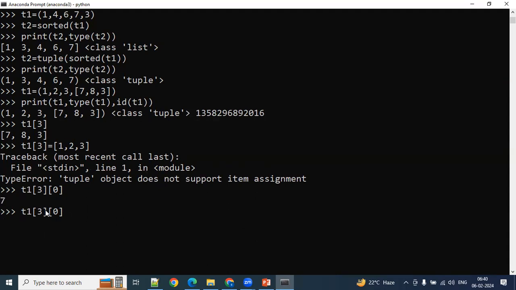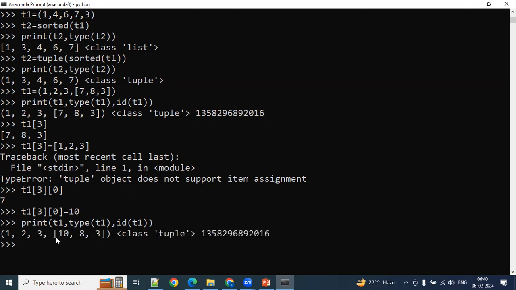Now I wanted to modify this value to 10. Not possible, I think, because it has inherited the property of the tuple? I just assigned the value 10 here, which means it is allowing it. Now if I check here, 10 is updated.